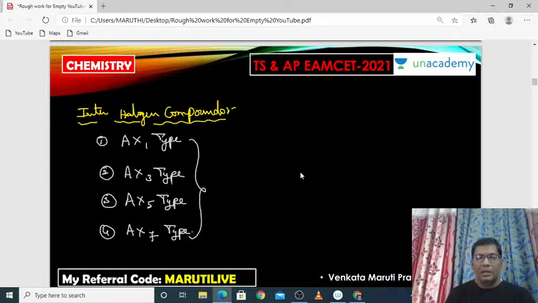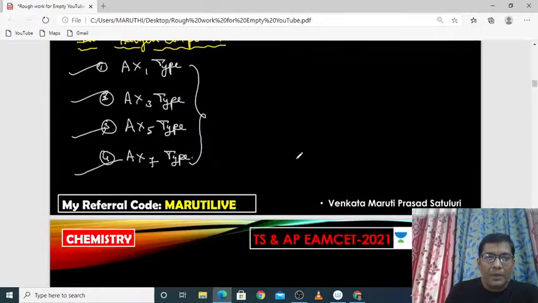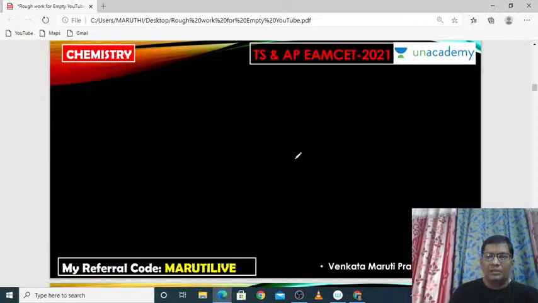These are called different interhalogen compounds. I have already discussed most of the examples of the individual interhalogen compounds in the last session. So now I am going to discuss the hybridization concept of all the interhalogen compounds. These are all very important for us.